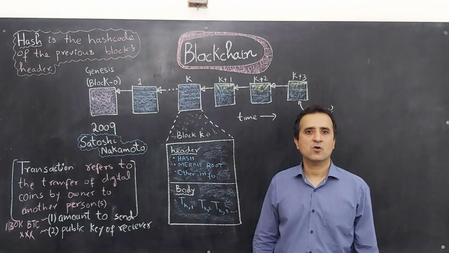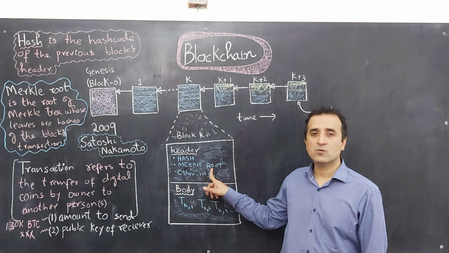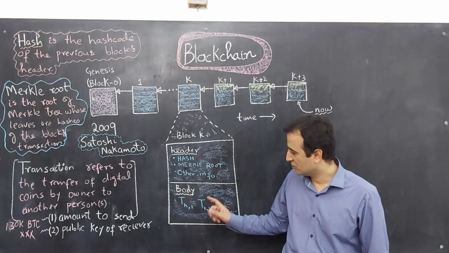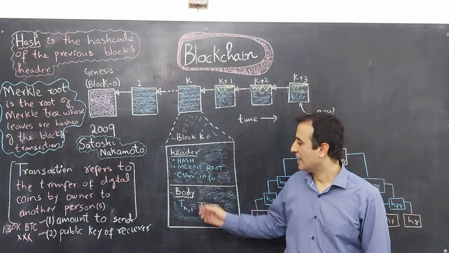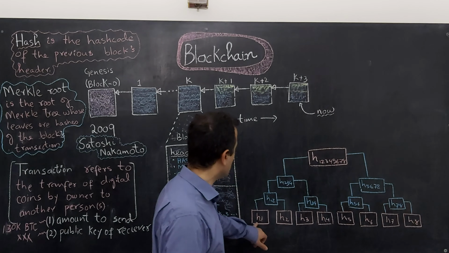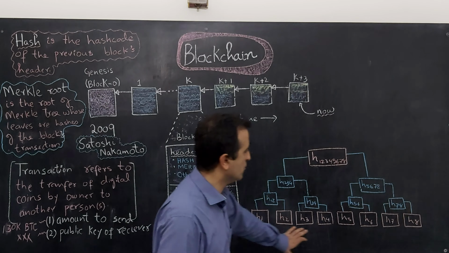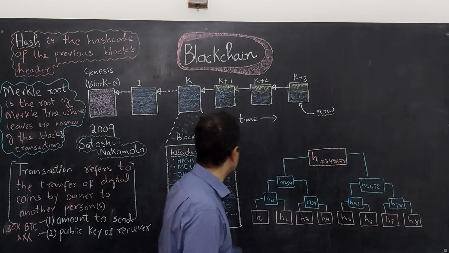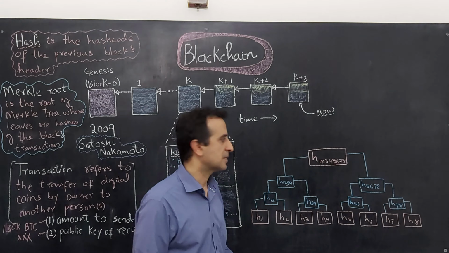Another important piece of information stored in a block header is the Merkle root. The Merkle root is the root of a Merkle tree whose leaves are the hashes of the transactions stored in the body of a block. Assume that the block K has 8 transactions. Then the Merkle tree will look something like that. So basically H1 is the hash of the first transaction, H2 is the hash of the second transaction, and so on. So we have this whole Merkle tree, and the root of the Merkle tree is stored in the header of the block. Please refer to my previous lecture to know more about the Merkle tree.